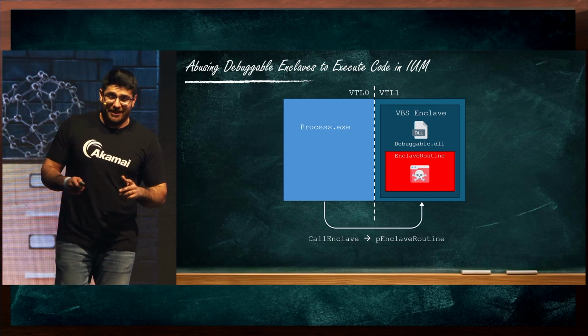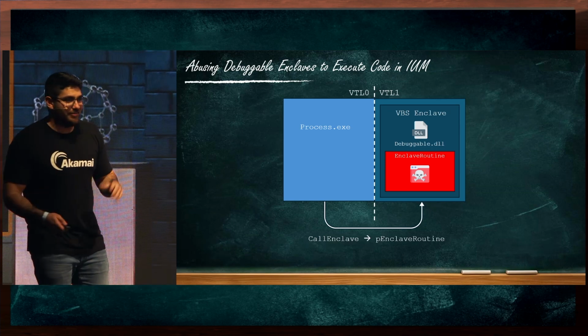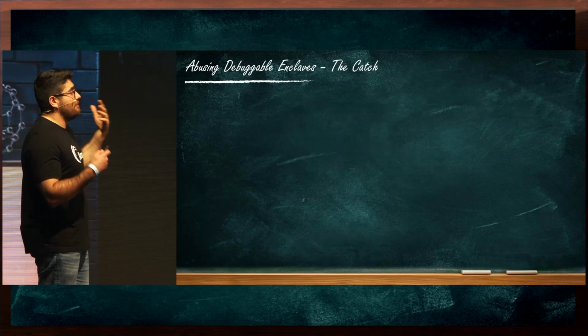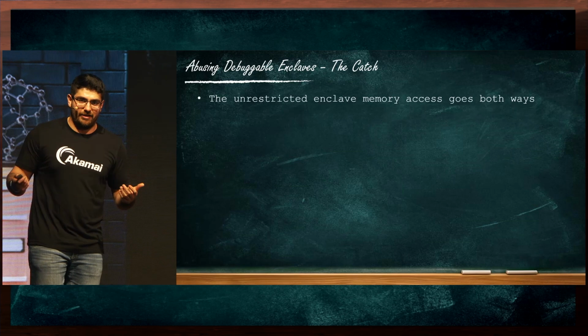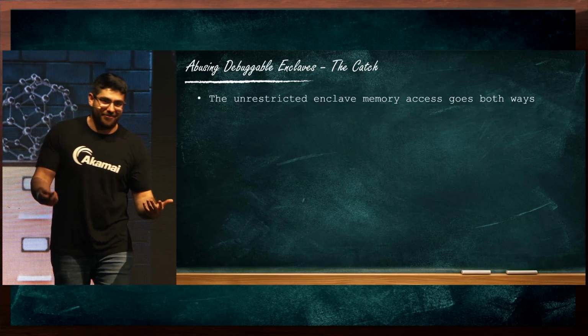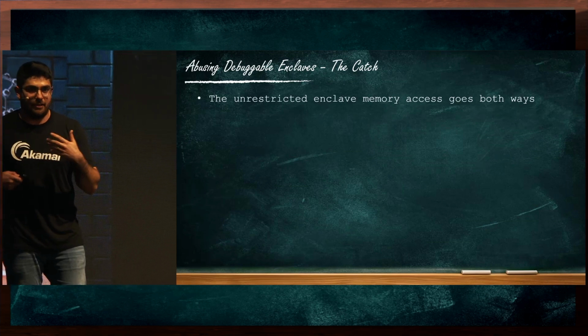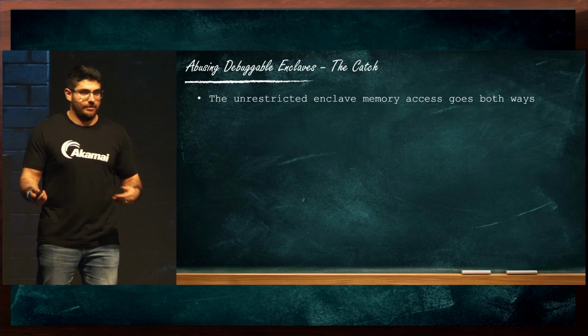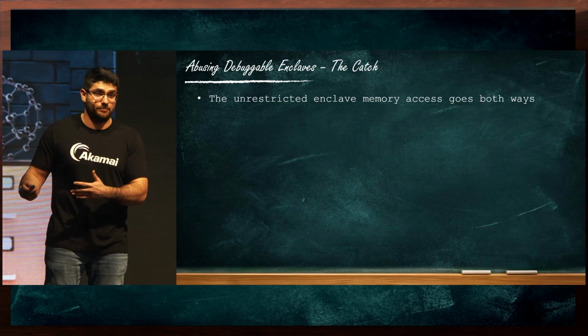But if you've been paying attention, you may have already realized that there's a catch here. The catch is that this memory access actually goes both ways. Just like we can access the enclave in order to insert our shellcode, an EDR can do the same thing. The memory is no longer inaccessible.